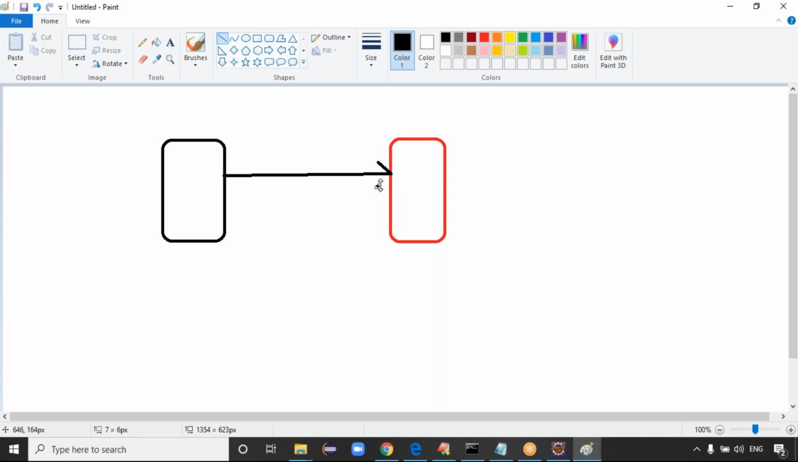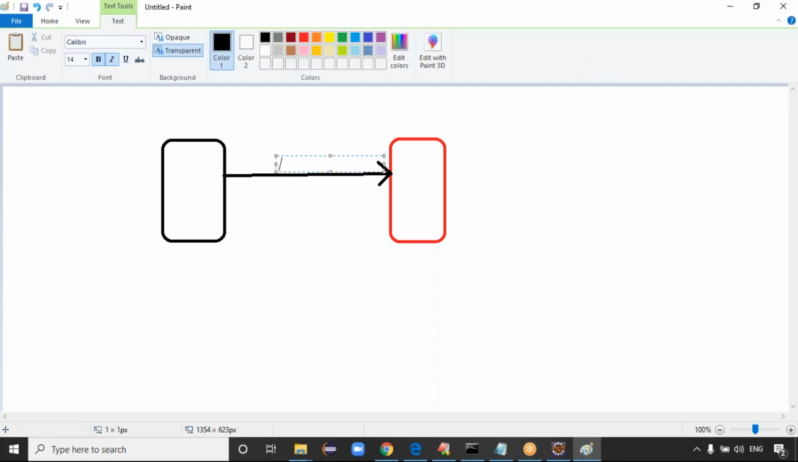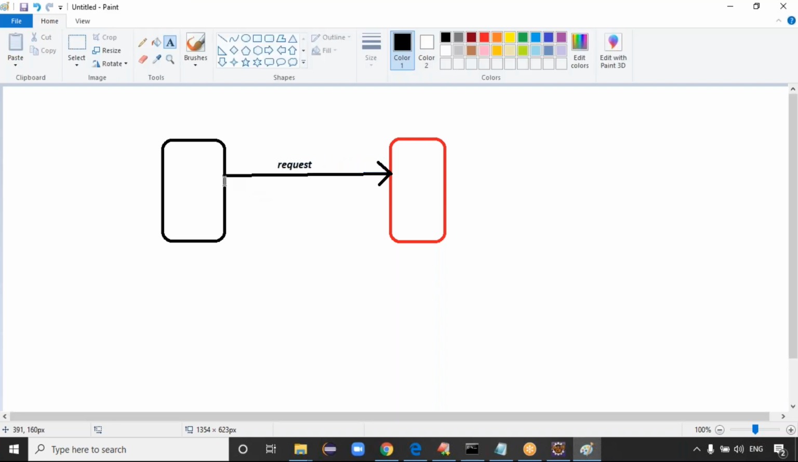Once your request goes to the server, assume this is my request. When you send the request, who will create this request? Who will make the secure connection between the client and server? When the client sends the request, who makes this connection? Basically, the HTTP protocol, guys.